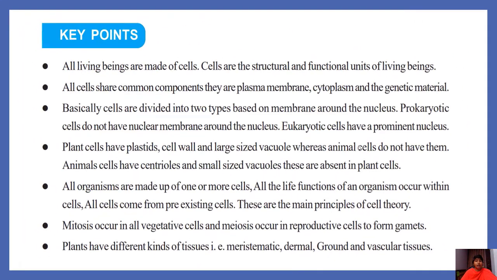Key points. All living beings are made up of cells. Cells are the structural and functional units of living beings. All cells share common components. They are called plasma membrane or cell membrane, cytoplasm and the genetic material.